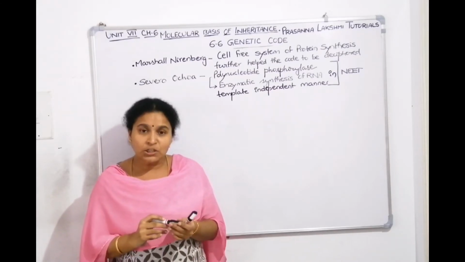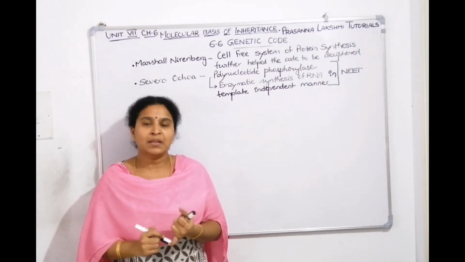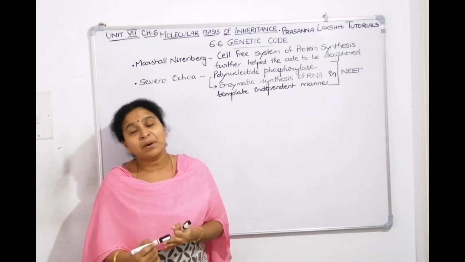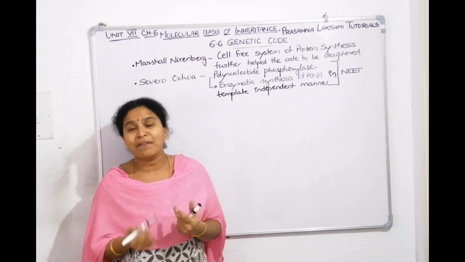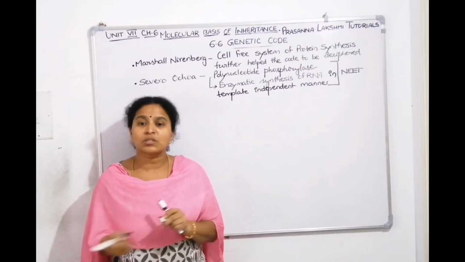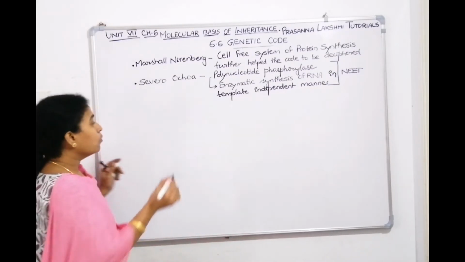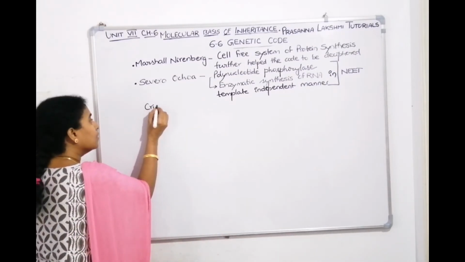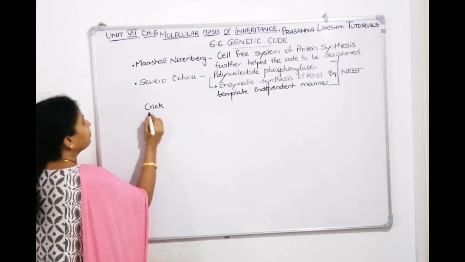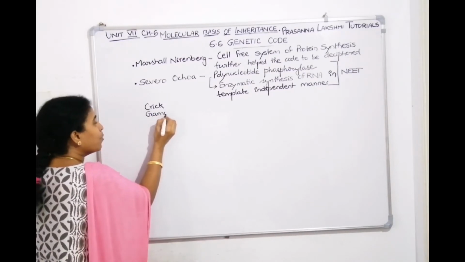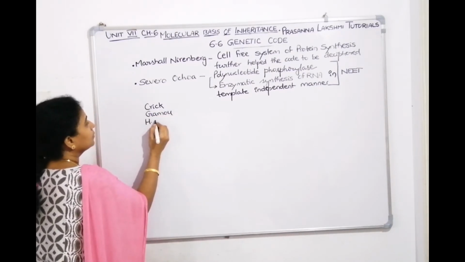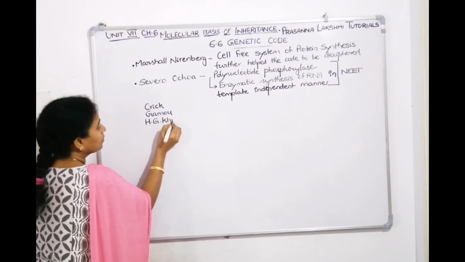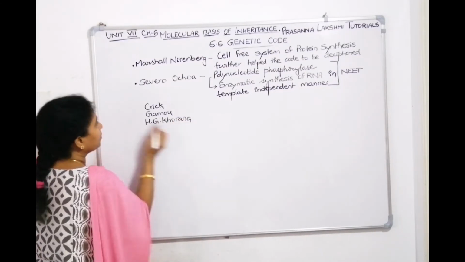Now the works of Hargobind Khorana, Crick, Nirenberg, all these people helped us to decipher the genetic code in the mid 1960s. Who all contributed? Crick also contributed. Gamow also contributed. Hargobind Khorana also contributed.